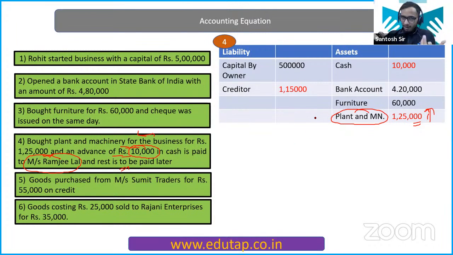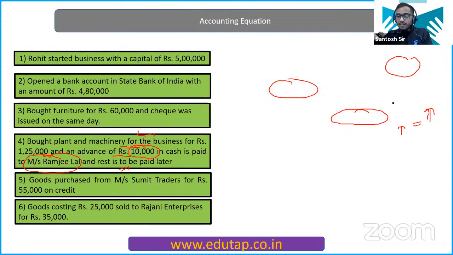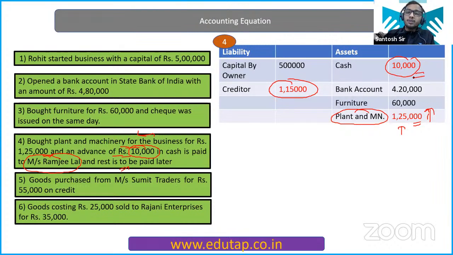And creditor is a liability. So out of 1,25,000, 10,000 you have paid. Rest amount is 1,15,000. So this creditor is 1,15,000 here, and you have paid 10,000 in cash. So your cash will be decreased by 10,000. Earlier it was 20,000, and now it is 10,000. You have paid 10,000, so your cash has been decreased by 10,000. Clear? So should I repeat it in Hindi?